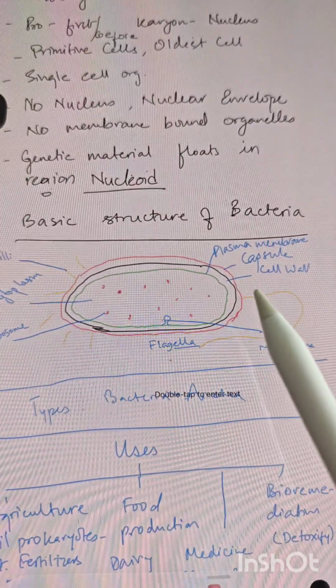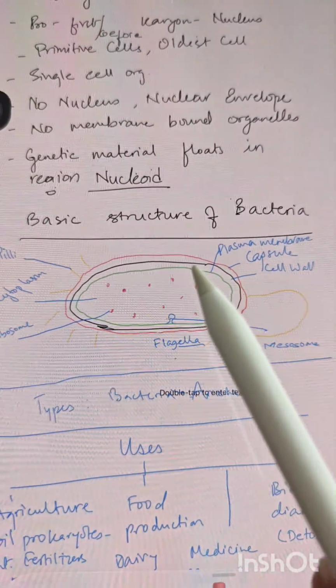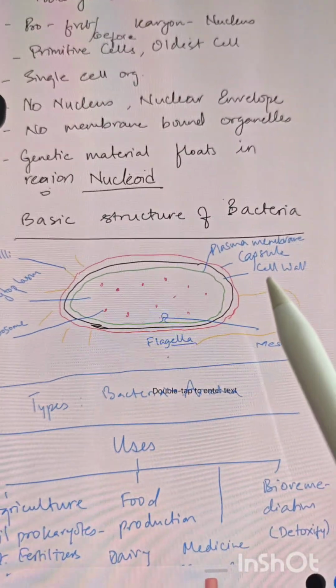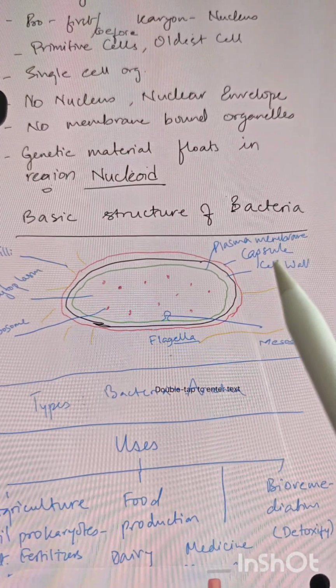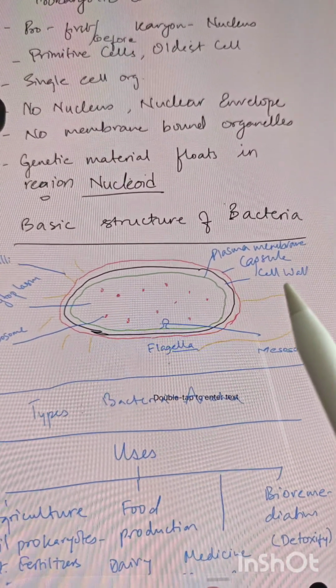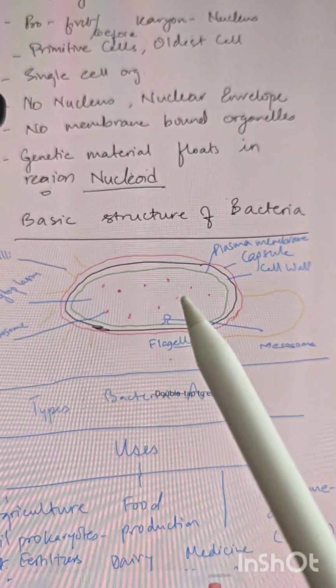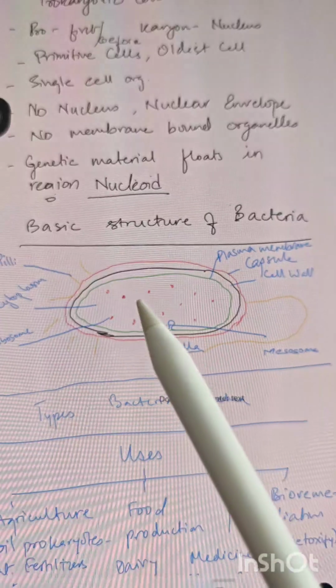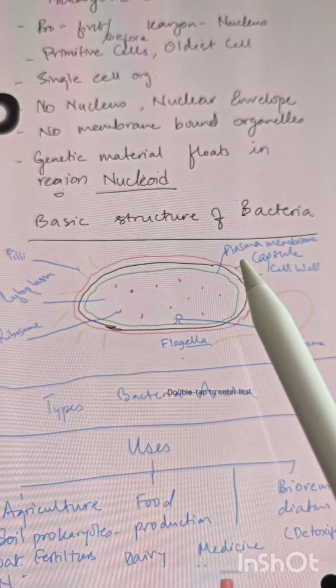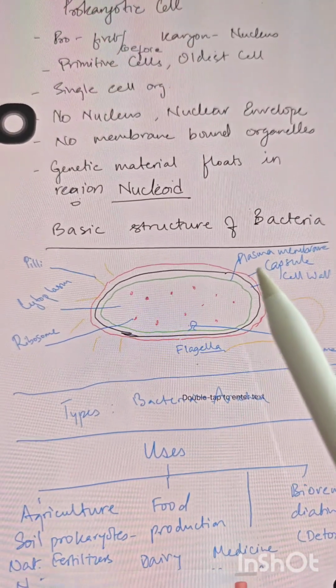So in total there are 3 layers in the bacterial cell: the capsule, the outermost layer; inside that the cell wall; and the innermost layer, which comes in contact with the cytoplasm, called the plasma membrane.